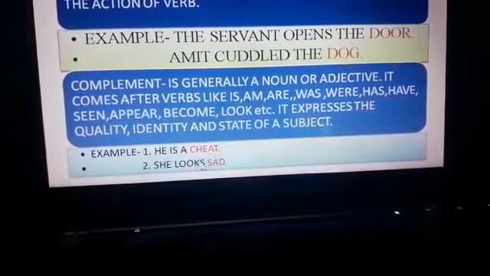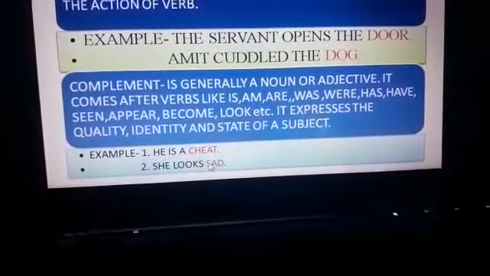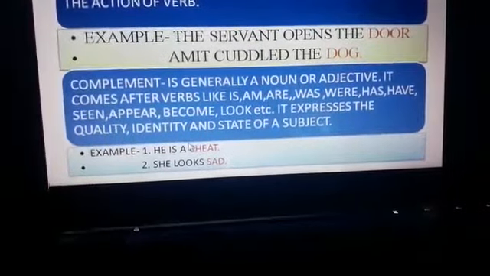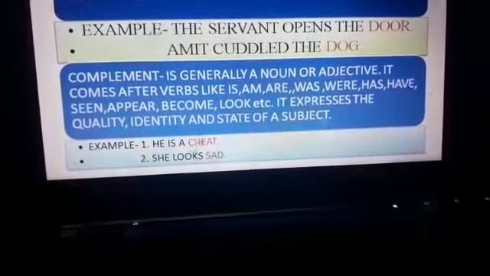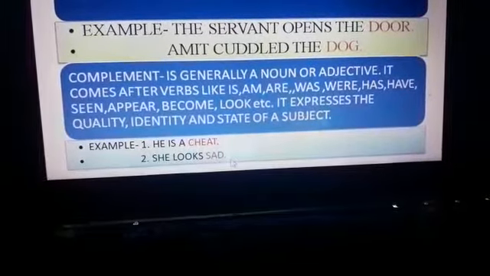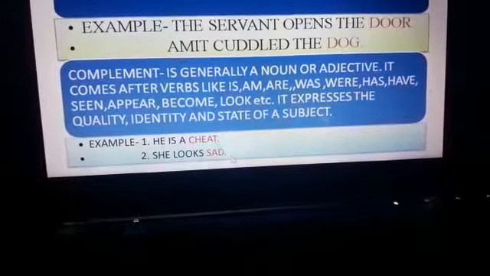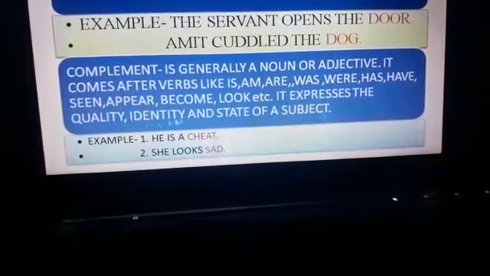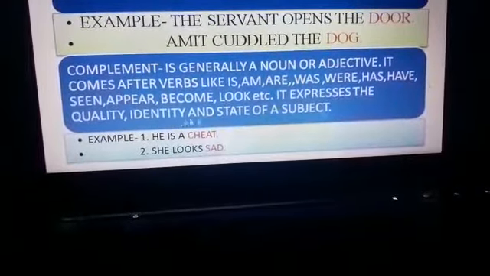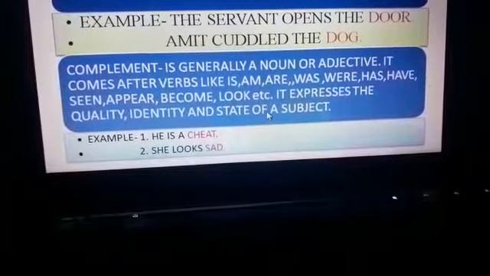She looks sad. Now, in the above sentences, cheat and sad are the complements, as they express the quality, state, or identity of the subject.